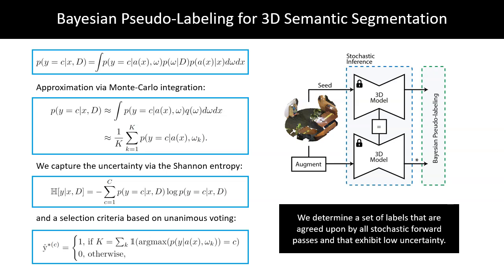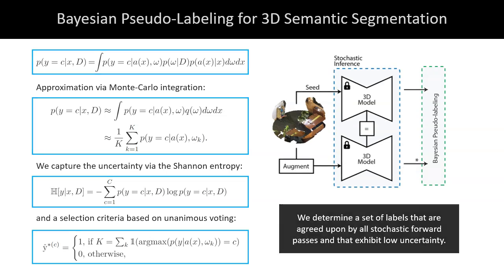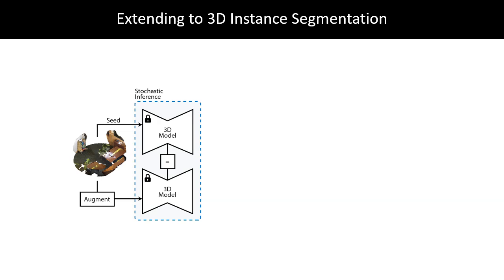While this formulation is sufficient for the task of 3D semantic segmentation, it does not work out of the box for instance-level segmentation, as Monte Carlo integration cannot be applied directly to instance predictions. More specifically, compared to semantic segmentation, where accumulation of labels can be easily handled across multiple stochastic forward passes, accumulation of predicted instance masks is not trivial and requires n-partite matching, which is NP-hard.